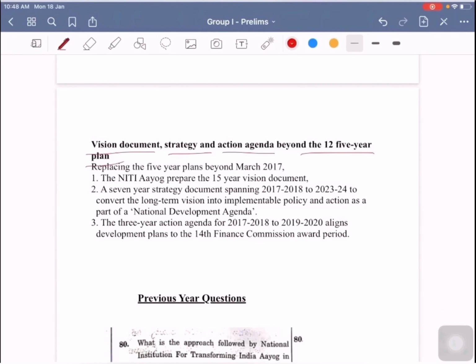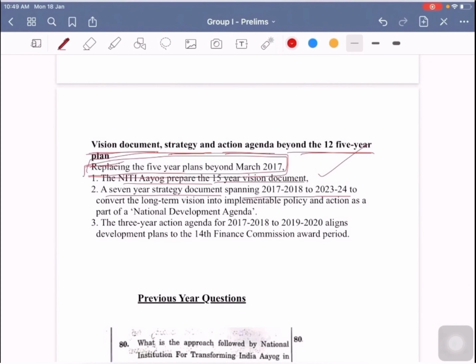So finally, I want to make clear about the vision document, strategy and action agenda beyond the 12th 5-year plan. So replacing the 5-year plans beyond March 2017. With the establishment of Niti Aayog, there is a replacement of 5-year plans beyond March 2017, and Niti Aayog has prepared a vision document, as I already told you earlier, and there is a 7-year strategy document which is spanning from 2017-18 to 2023-24.